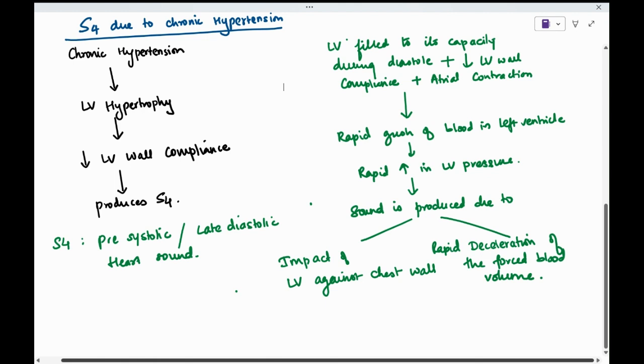less compliant. So there is a rapid increase in LV pressure, and the fourth heart sound is produced due to two reasons. One is that the LV impacts against the chest wall, and second, there is rapid deceleration of the forced blood volume coming from the atria.